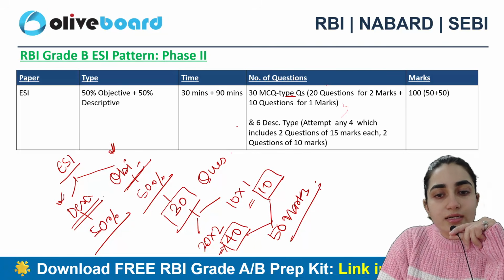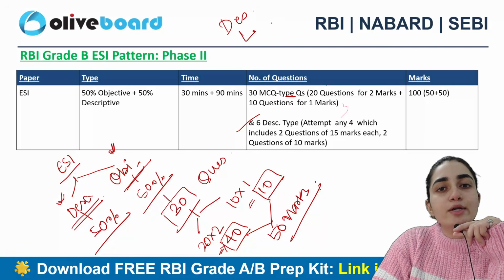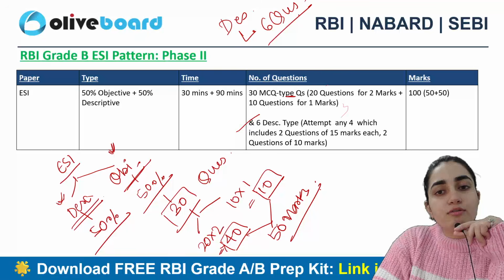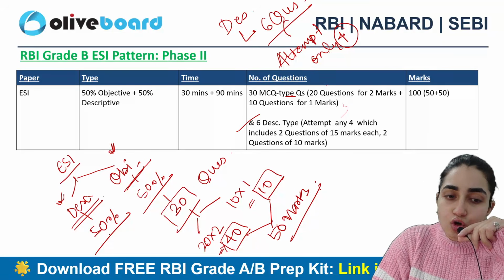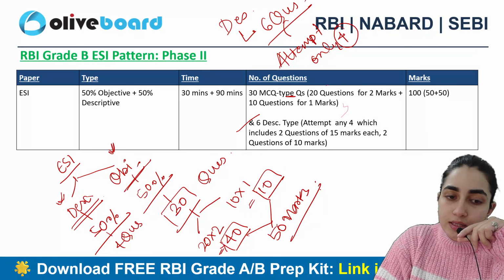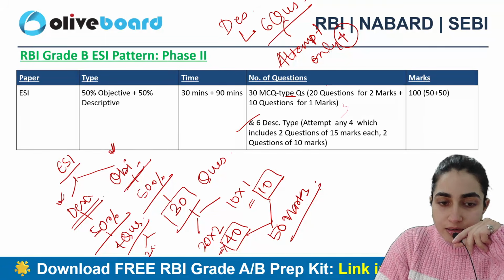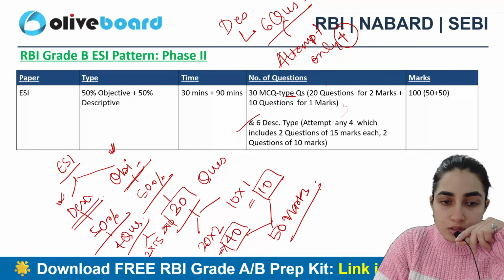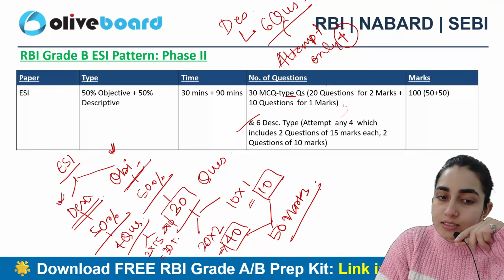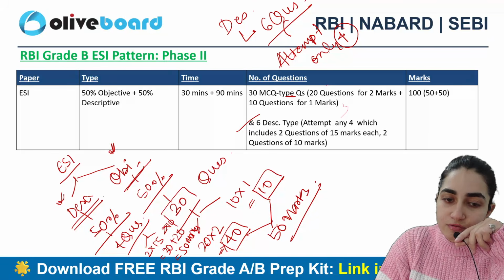Similar is the case with descriptive answers also. In descriptive, you will be getting a total of 6 questions. Out of them, you need to attempt only 4, right? Now, these 4 questions are also further divided. 2 of them are 15 marker questions and 2 are 10 marker questions. 30 plus 20 makes 50 marks. So this is the simplification here, right?